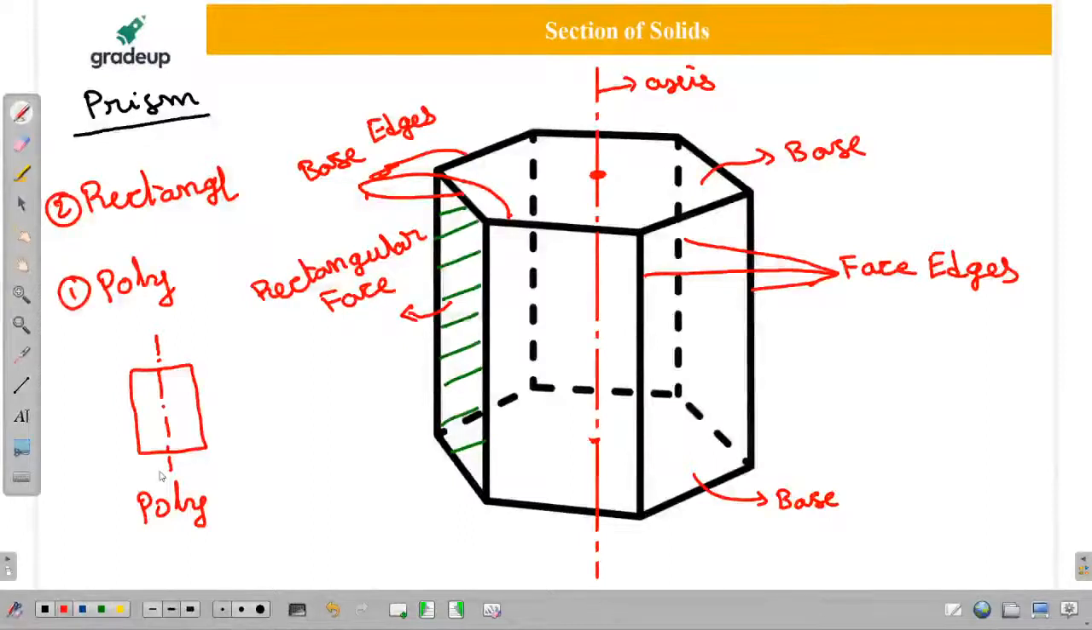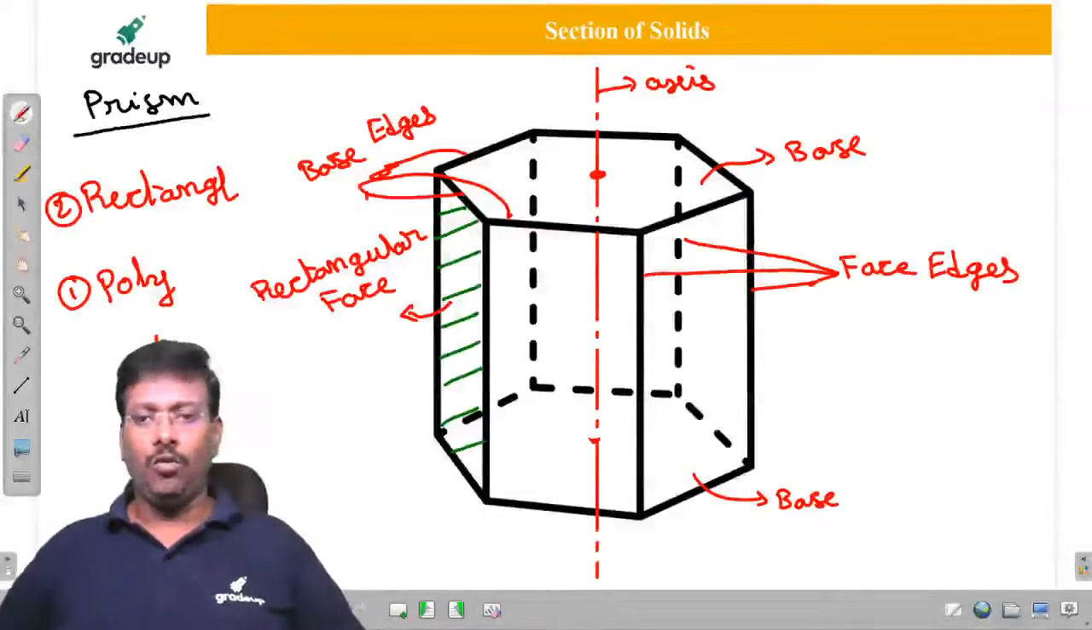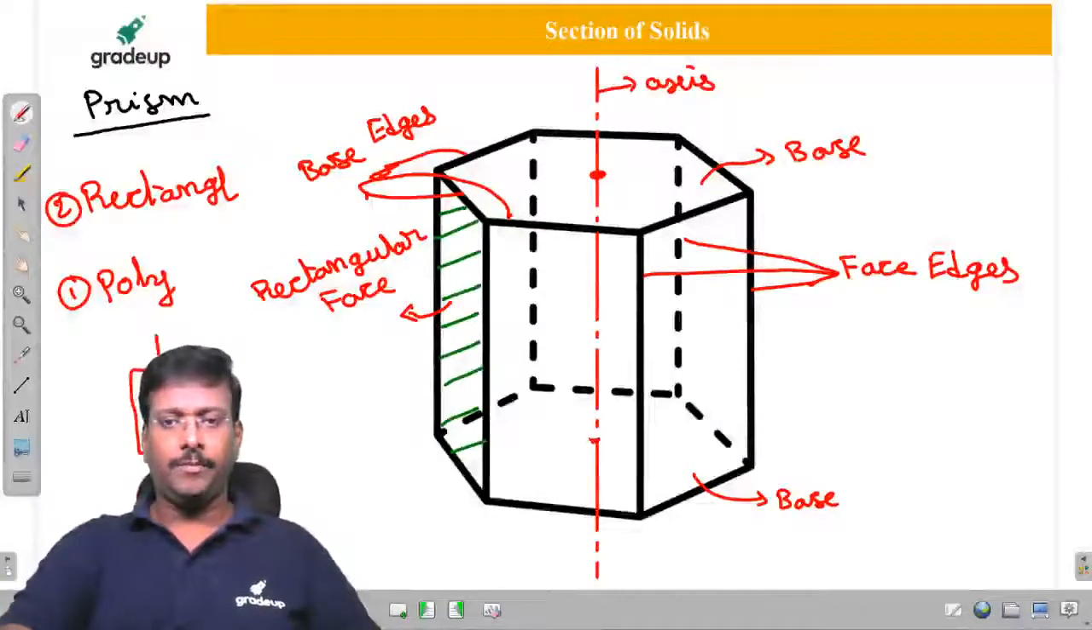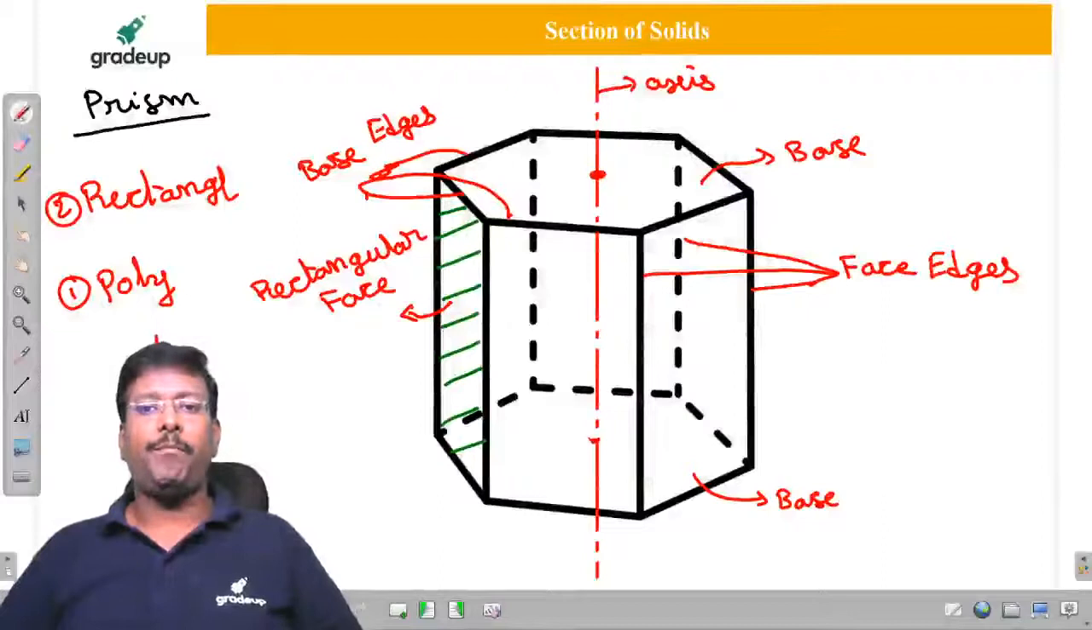Good, thank you. Now sir, what about the other one? From now onwards, if they say prism, immediately we have to get the idea of what it is. One view should be a polygon, other view should be a rectangle. Is it clear? Now we will move on to another element, that is going to be the pyramid.